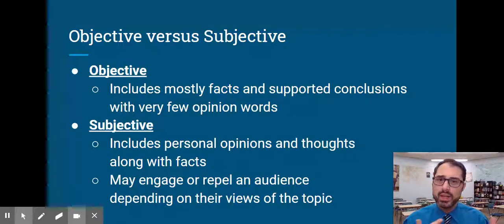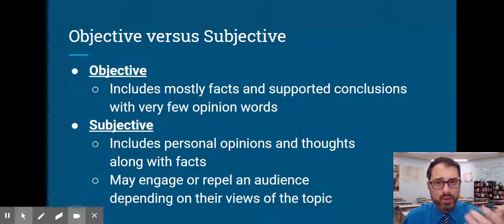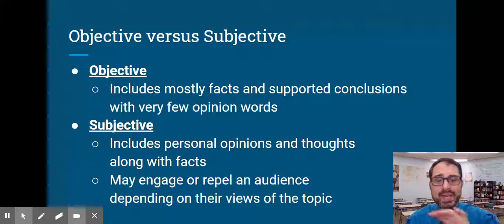And this, of course, can give us a challenge with our audience, because if our audience believes one thing and we start talking about an opinion that's opposite, the audience might not listen to us. So when we talk about persuasive writing, we have to be really careful if we're just talking to people who already agree with us, or if we're trying to convince someone. If we're trying to convince someone, we might want to rely a bit more on objective facts and lead them to our view.